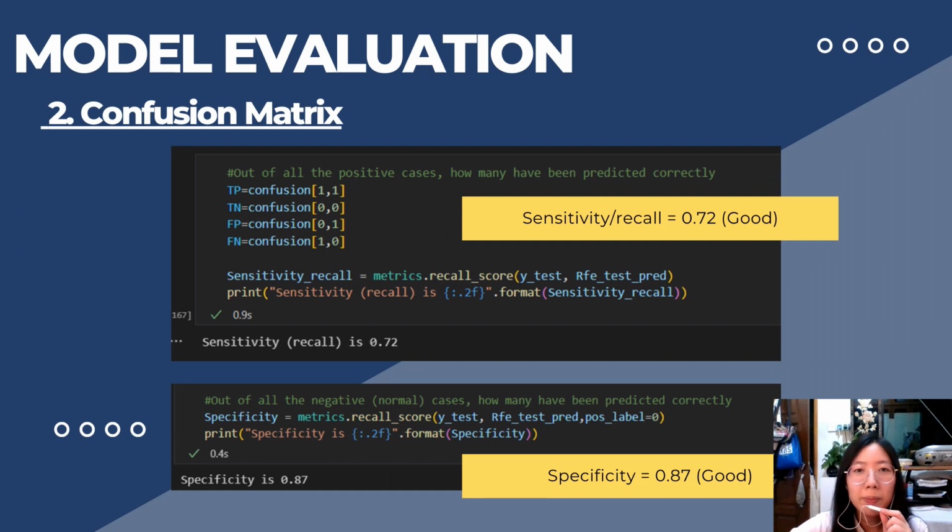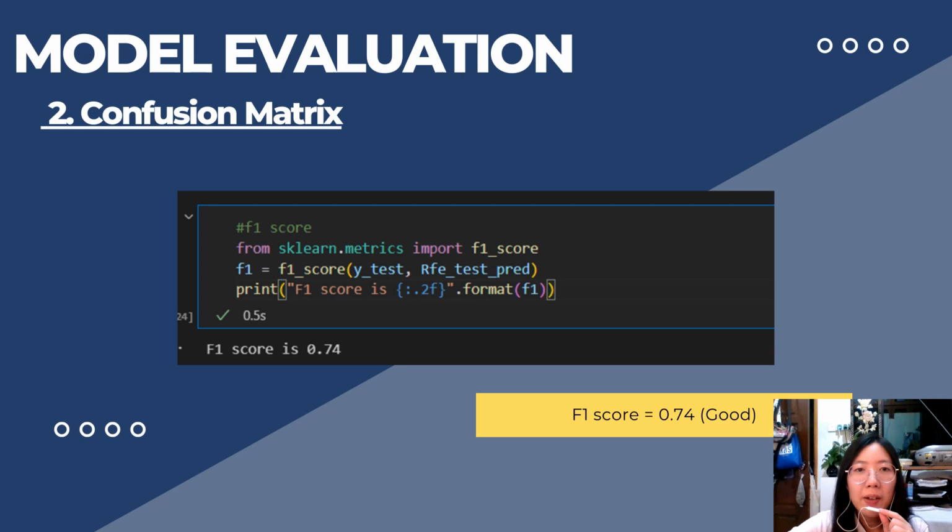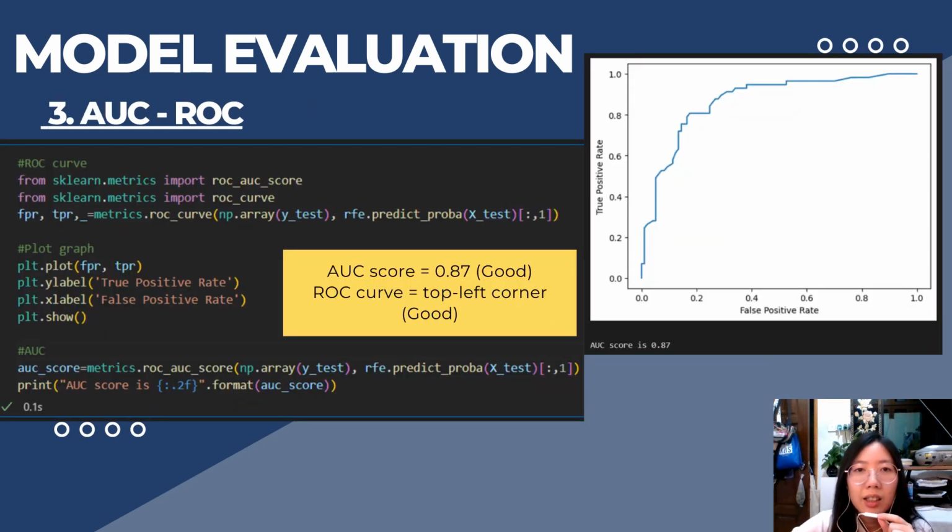For our predictive model, the result for sensitivity or recall is 0.72, while the result for specificity is 0.87. Both of them are considered good since they are nearly 1. The F1 score is 0.74, which is also considered good since its value is near 1. The area under the curve, which is the AUC score, for our model is 0.87, which is high, meaning that it can detect more correct results compared to wrong results.